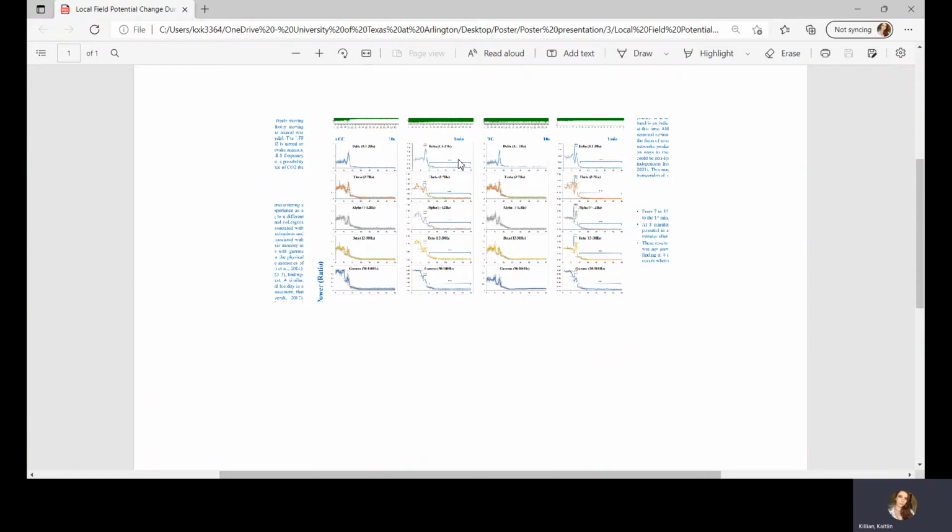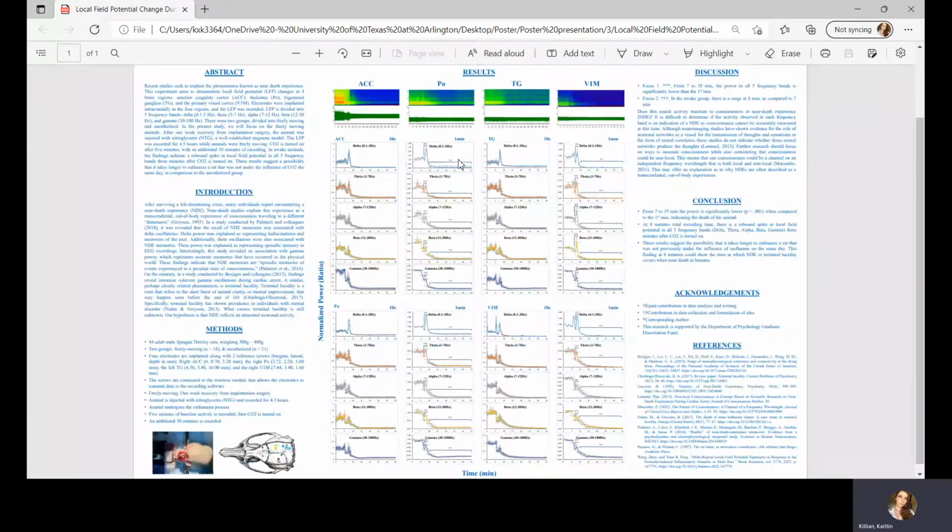So, does this activity translate to consciousness or near-death experience? It is difficult to determine if the activity observed in each frequency band is an indication of near-death experience, as consciousness cannot be accurately measured at this time. Further research should focus on ways to measure consciousness while also considering that consciousness could be non-local. This may offer an explanation as to why near-death experiences are often described as transcendental or out of body.